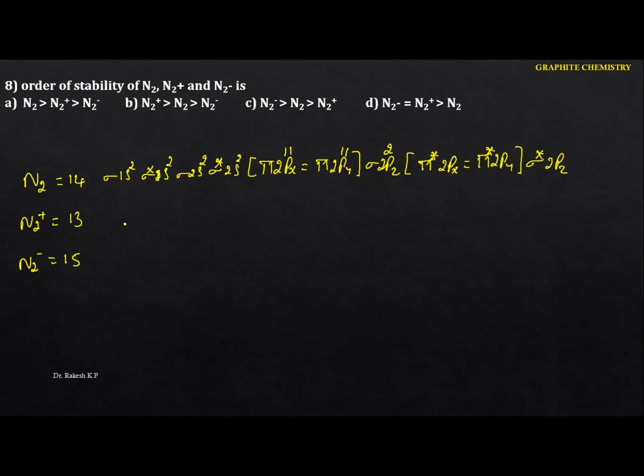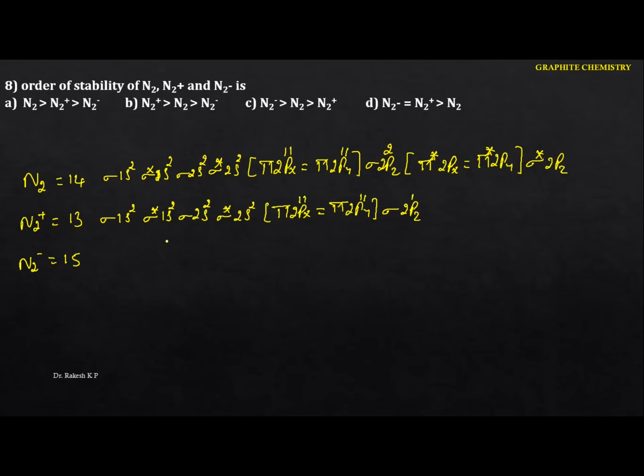Similarly, I am going to calculate here also: sigma 1s2, sigma star 1s2, sigma 2s2, next sigma star 2s2, and next pi 2px, next pi 2py, next sigma 2pz. I'm going to write up to here. See this one, 8, so 9, 10, 11, 12, and this is the 13.